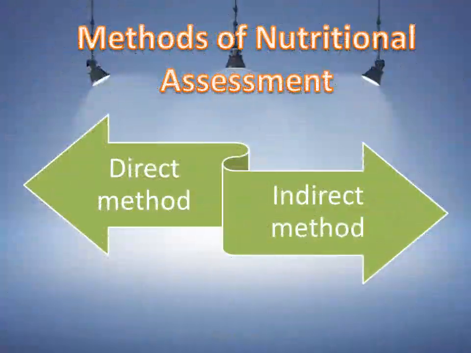Now this is the most important topic, the methods of nutritional assessment. Basically there are two types of methods for nutritional assessment. First one is the direct method and another one is the indirect method. In the direct method, the nurse or healthcare worker comes in direct contact with the individual or patient, and he or she does the assessment of that person. In the indirect method, the nurse or healthcare professional does not come in direct contact with the patient, and they assess nutrition by using various kinds of resources as well as data.